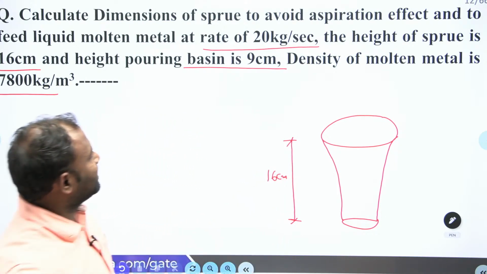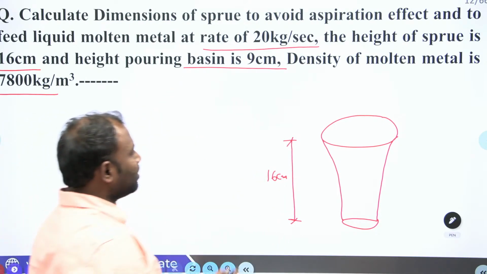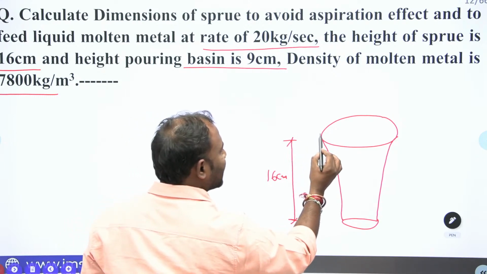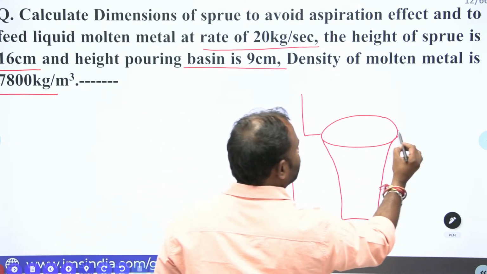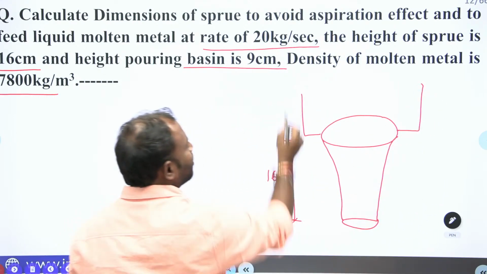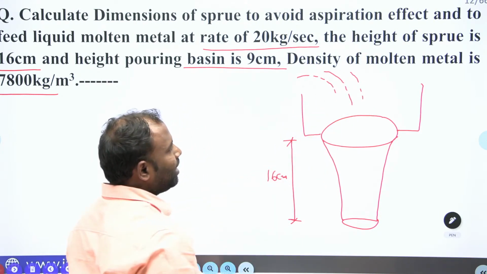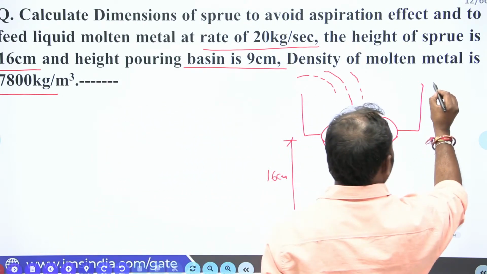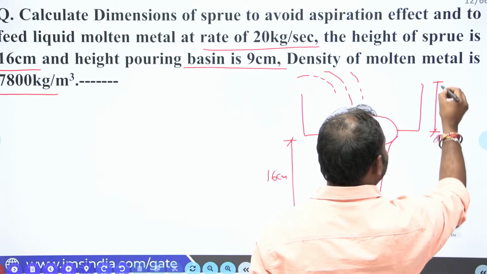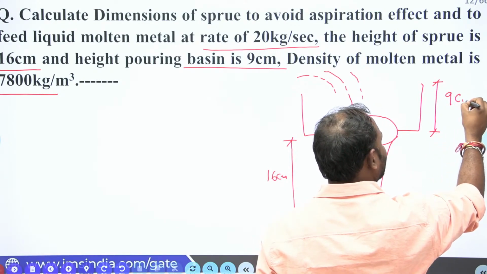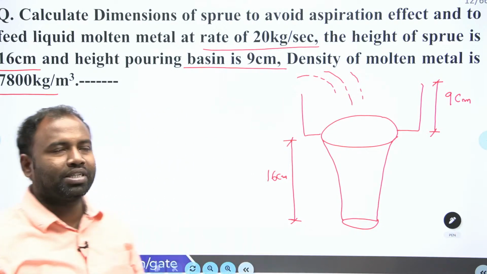Okay. Next is what is given? Pouring basin. As we know, the pouring basin is connected to the top of the sprue, from where the molten metal is going to be poured like this. Okay. Right. Now, pouring basin height is given 9 centimeter. Yes, guys, 9 centimeter pouring basin height is given.